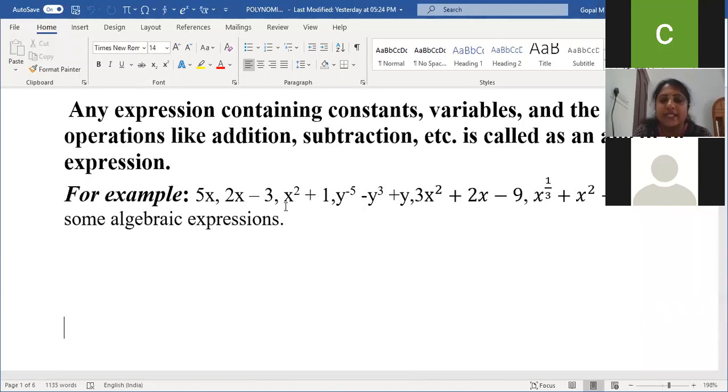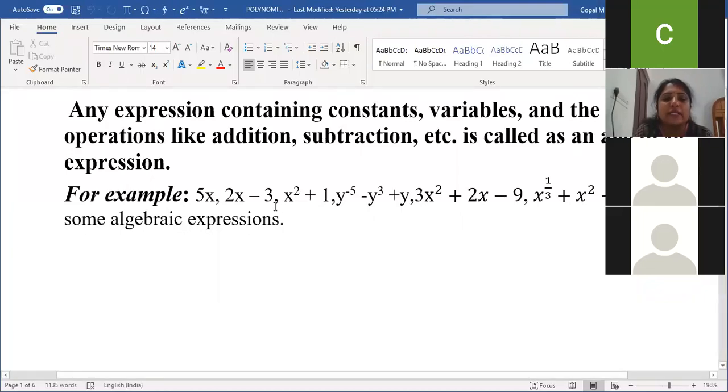First one we'll take is terms. If you remember, recall and tell me the meaning of terms. Ma'am, terms consist of variables and numbers. Ma'am, any two algebraic expressions separated by addition or subtraction. Very good, Pooja.